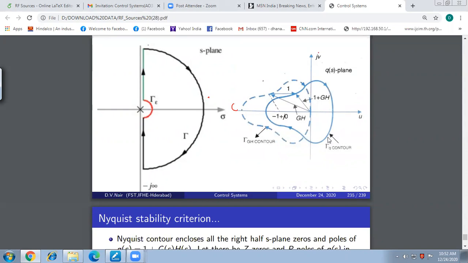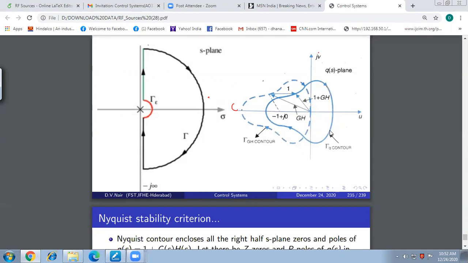Here, the shown contour encircles the origin of the QS plane once, in the clockwise direction, right?